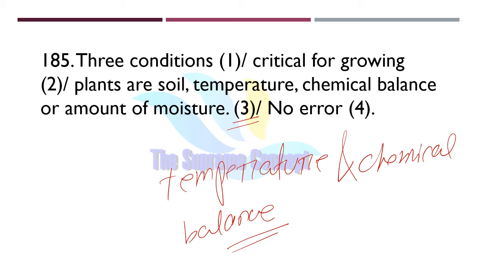Plants need soil, and then temperature is another condition, and chemical balance or amount of moisture. So we will use the conjunction and in between temperature and chemical to make it meaningful.